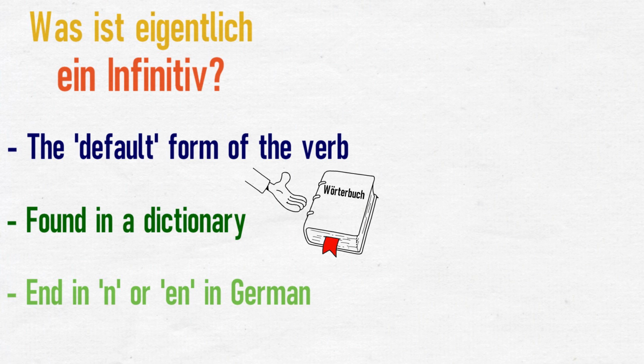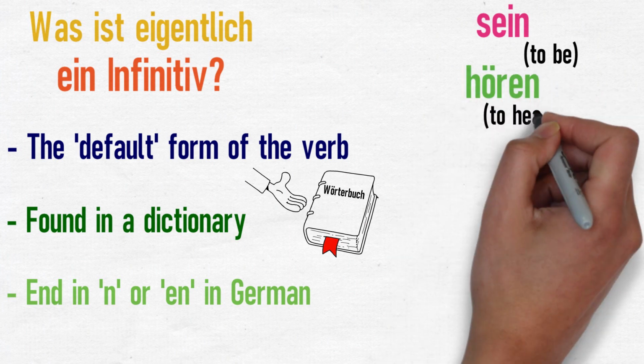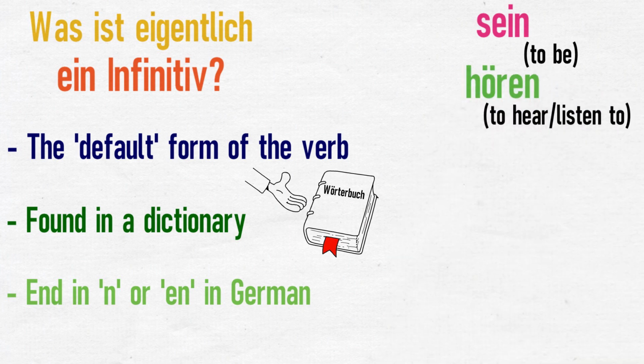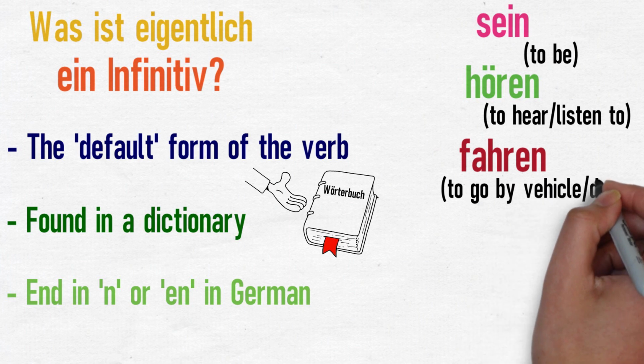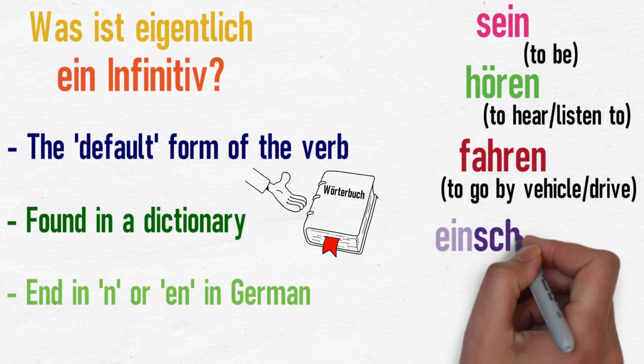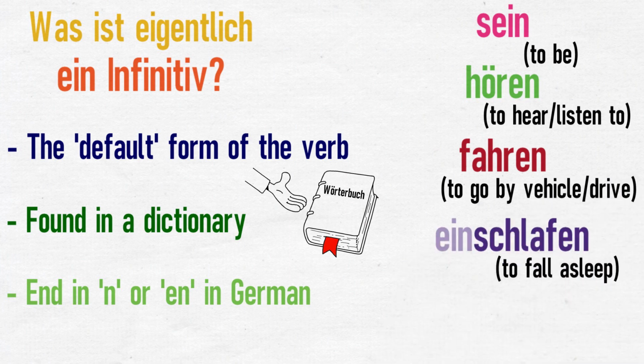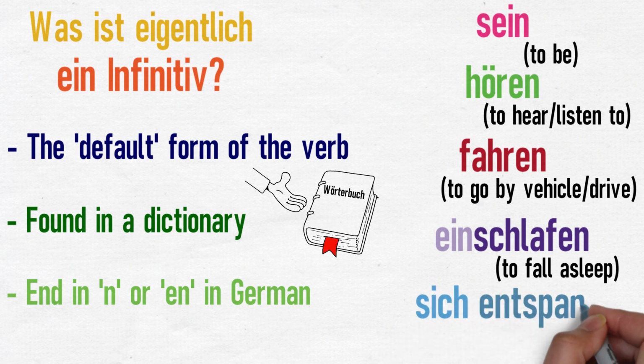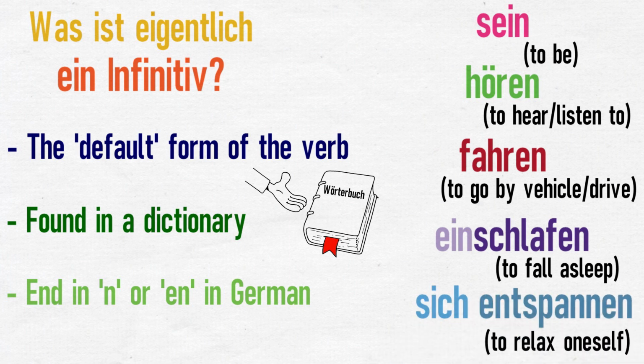Here are some examples which we will use in this video. Sein, to be. Hören, to hear or to listen to. Fahren, to go by vehicle or to drive. Einschlafen, to fall asleep. Sich entspannen, to relax oneself.